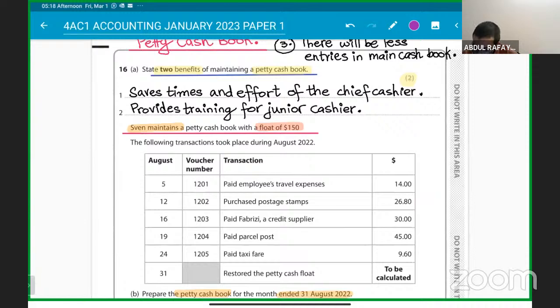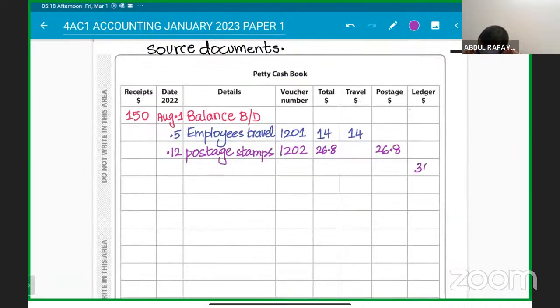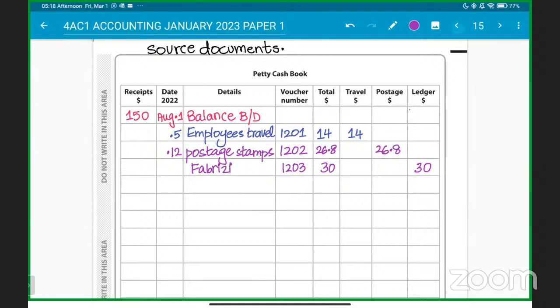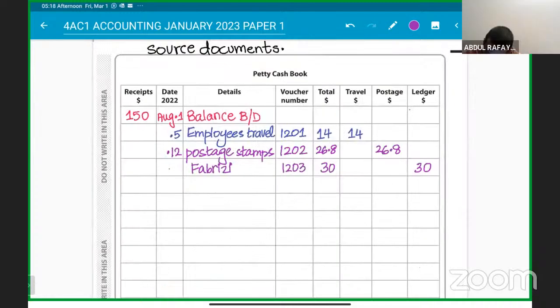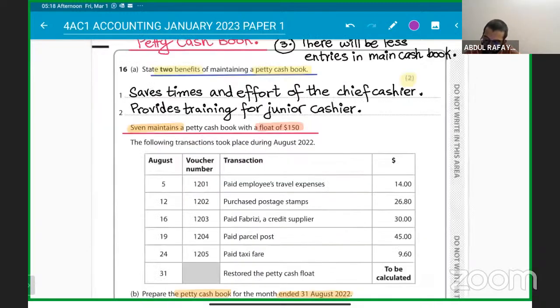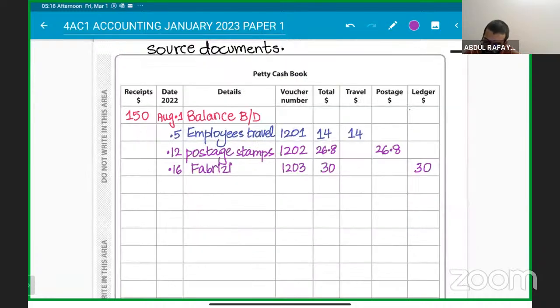Then $30 paid to Fabrizi, a credit supplier. So a payment of $30 is made to a credit supplier. That is voucher number 1203, and Fabrizi is being paid as well. So it will be August 16th. Fabrizi, a credit supplier, $30 is being paid.